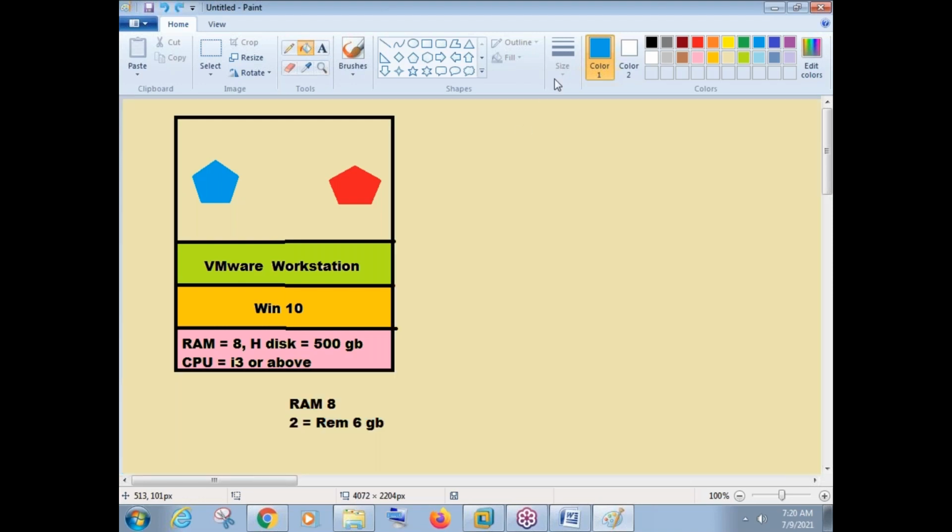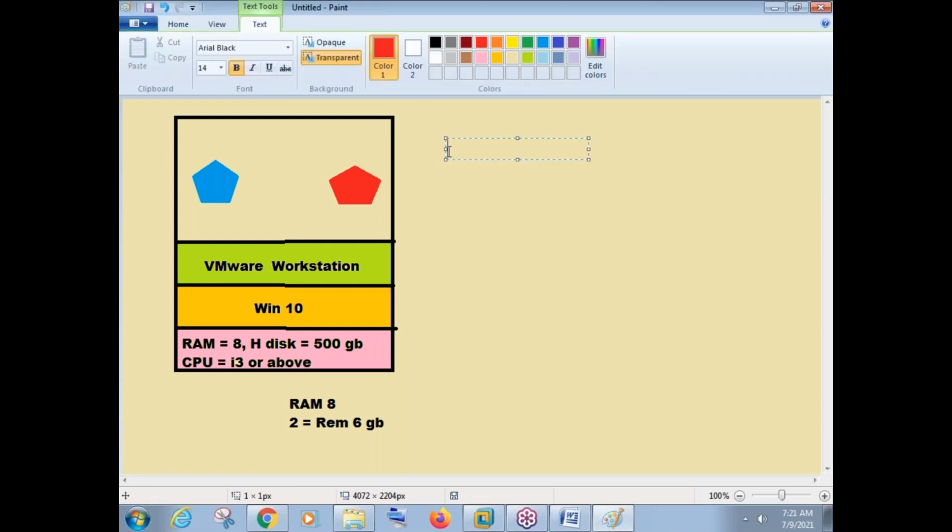Okay. So let us check the configuration here. We have to create 2 virtual machines here. If you go with the server virtual machine, we should have this much configuration minimum. I'm saying VM means virtual machine. RAM, we should allocate minimum 2 GB. If you go with more than 2 GB, that will be great, but minimum 2 GB.